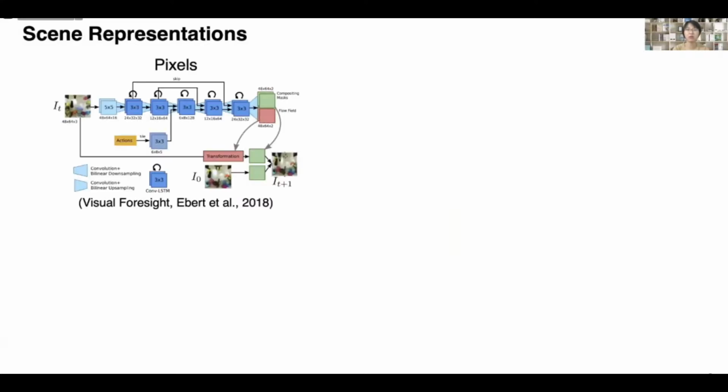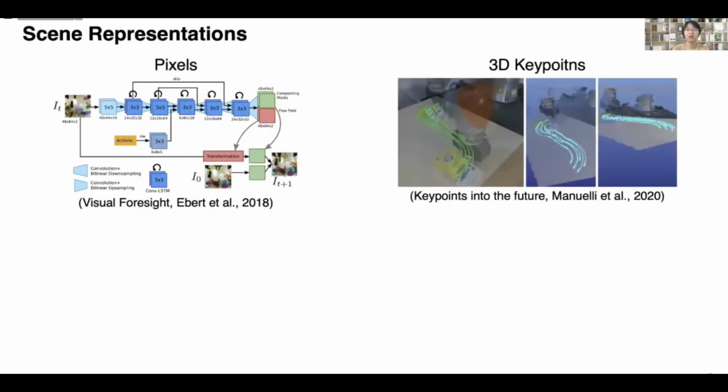There are many works investigating different forms of scene representations with different characteristics. One line of prior work learns the dynamics model directly in the image pixel space. However, modeling dynamics in such a high-dimensional space is challenging, and these methods typically generate blurry images when performing long horizon future predictions. Another line of work focuses on key points. Such models perform well in terms of category level generalization, but they are not sufficient to model objects with large variance, such as fluids and granular materials.